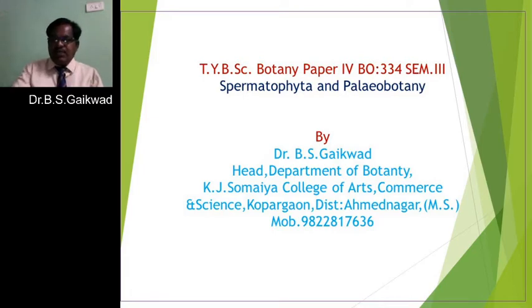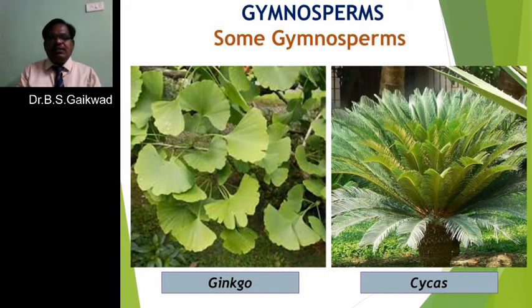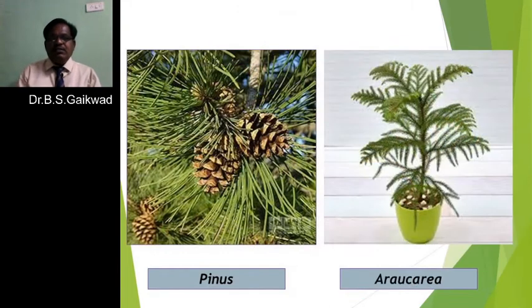So these are the characters of the gymnosperm. Next, some examples of gymnosperms. Cycas is a member of the order Cycadophyllus. Then Ginkgo is Ginkgo biloba, which has bilobed leaves. Then Pinus is a member of the Coniferales, and Araucaria is also found among these Coniferales.